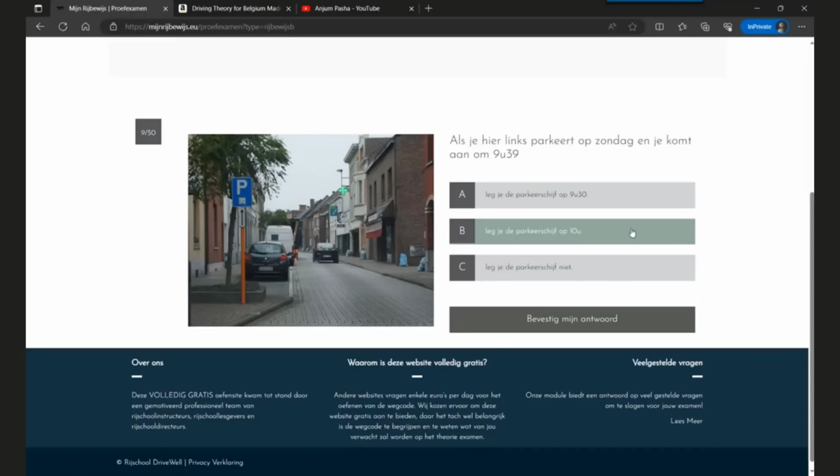So I think this is at 10 o'clock that you must place the parking card, but we will see if it is wrong in the end. We will find out and then we will correct those. So let's continue.